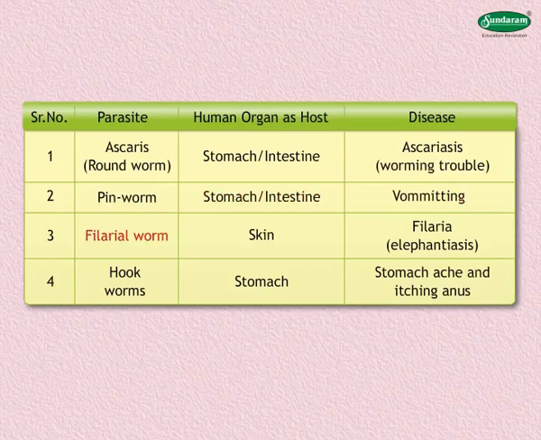Filarial worm is a parasite that is often present in the skin of the infected person and causes a disease called filaria or elephantiasis. Hookworm is a parasite that is generally present in the stomach of the infected person and causes stomach ache and itching anus.